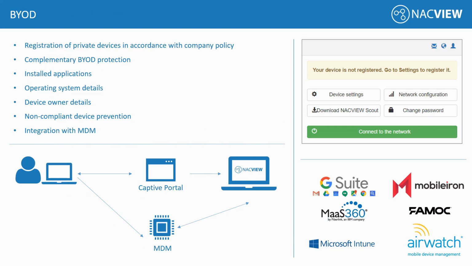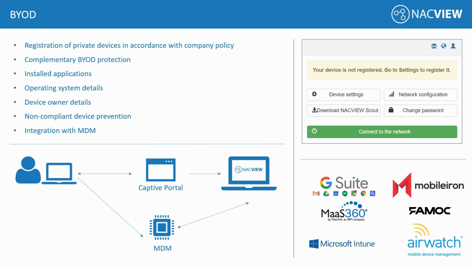With the growing IT industry, a lot of BYOD, or bring your own device, are coming in, and people want access, so companies should use policies of what those devices should have access to. NACVIEW provides a simple and intuitive way to register private devices in the corporate network. We can also do health checks by integration with MDM, well-known systems, to be able to secure the device on the network. We natively support a lot of the top brands.